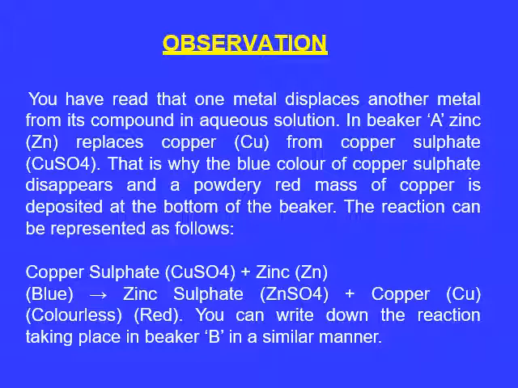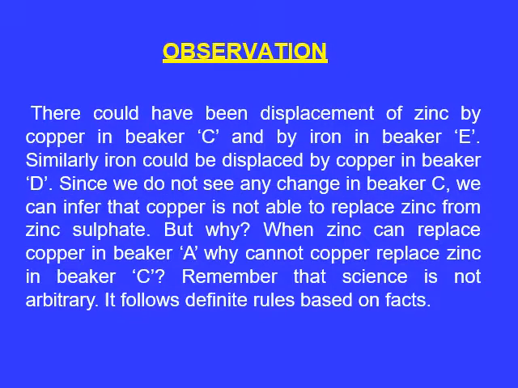Now observe that copper has been replaced by the zinc. Earlier it was copper sulfate, now it is zinc sulfate, and copper becomes free. So the blue color changes into a colorless solution, and we get red copper. We can write down the reaction taking place in beaker B in a similar manner. Now there has been displacement of zinc by copper in beaker C and by iron in beaker E.